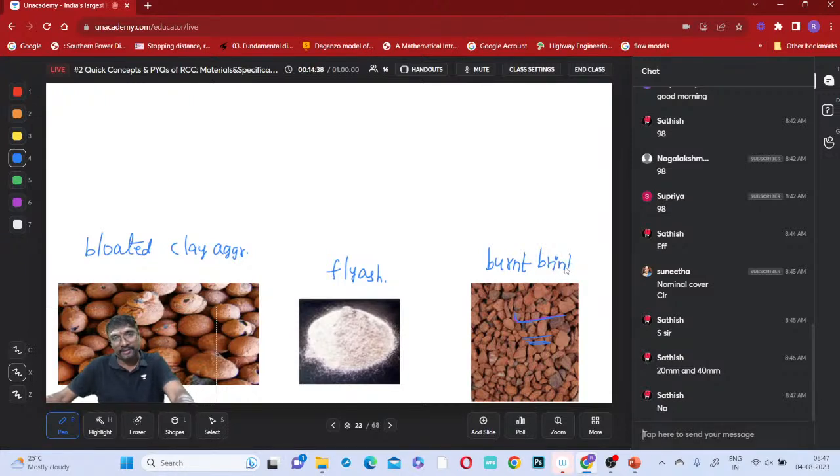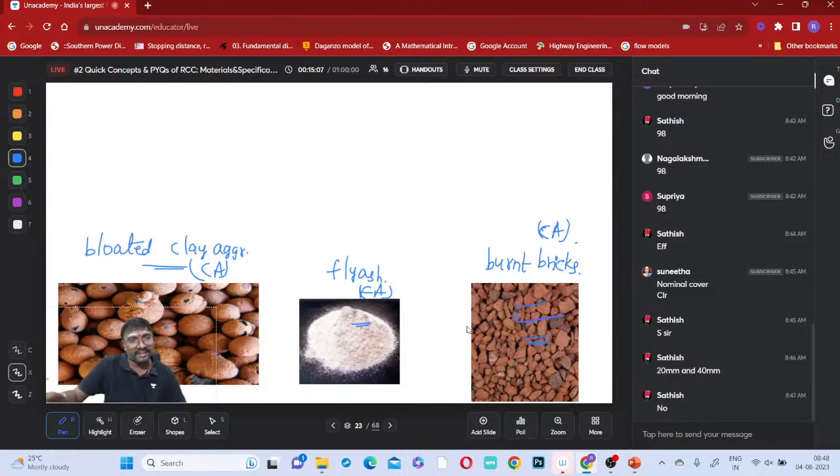So either you can use these burnt bricks, or aggregates made up of fly ash. Fly ash you can use mostly as fine aggregate. And bloated clay aggregate you can use as a coarse aggregate only. Burnt bricks we can use mainly as coarse aggregate, because for large size particles we can only use coarse aggregate, right?